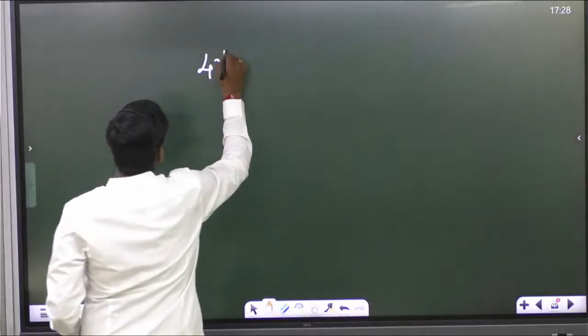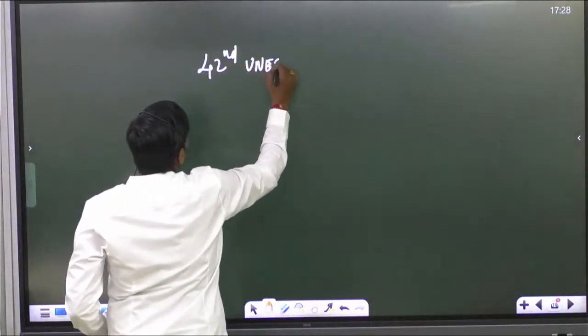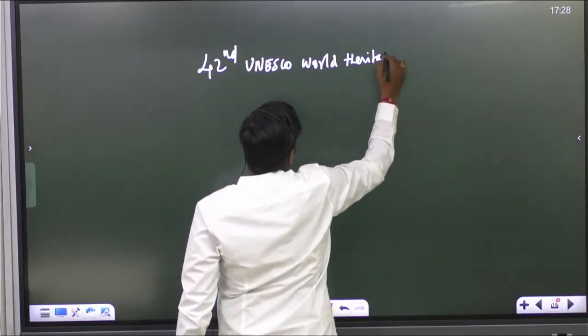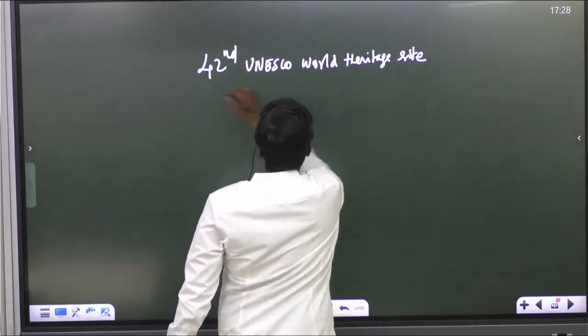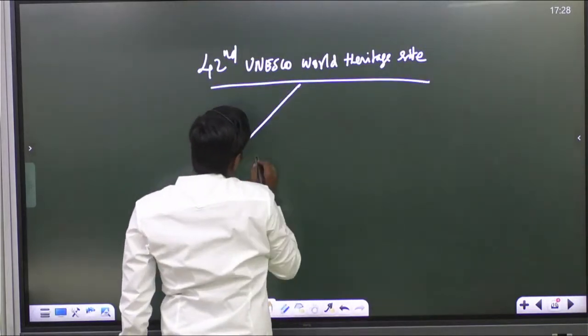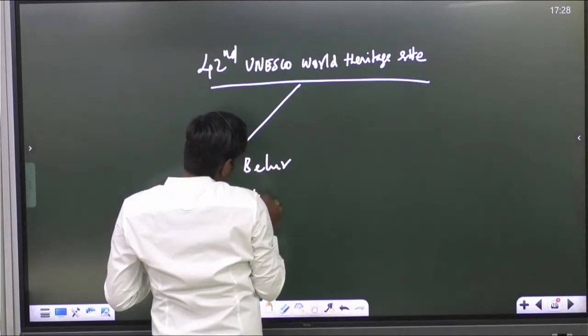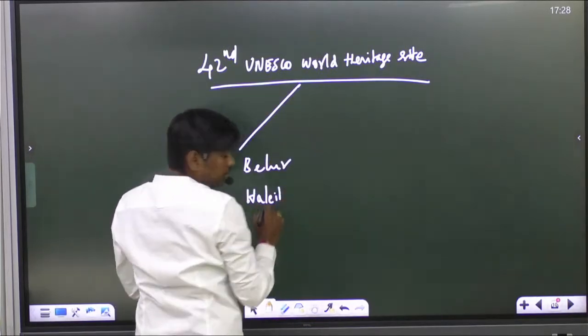That is the 42nd UNESCO World Heritage Site. This is given to which one? Belur, Halebidu. What is the spelling?